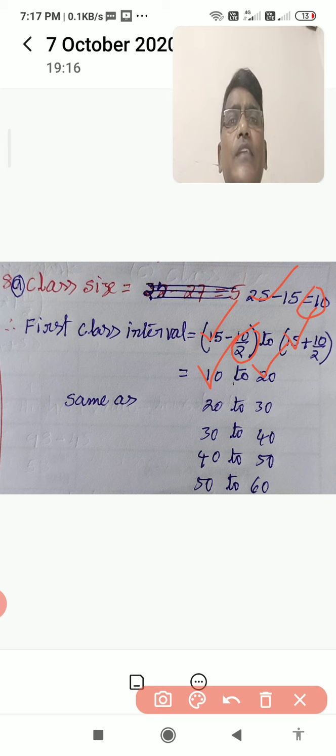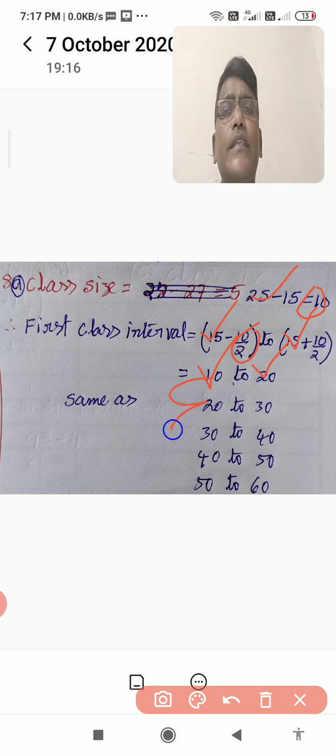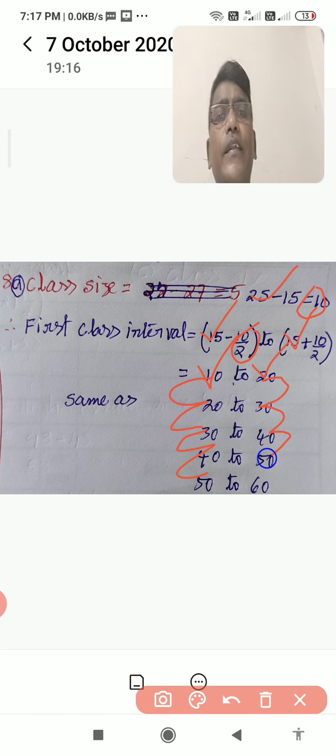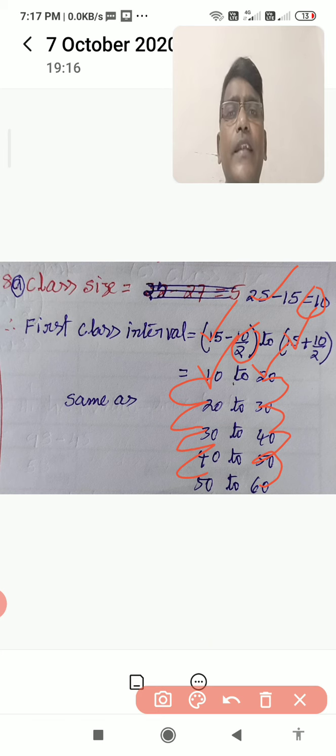For the second class there is no need to do it like this, just add 10. 10 plus 10, 20, plus 10, 30, then 40, then 50. The upper limits also use the same class size: 20, 30, 40, 50, 60. Remember, first find the lower limit, and then add the class length to it.